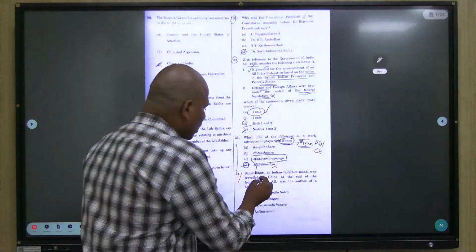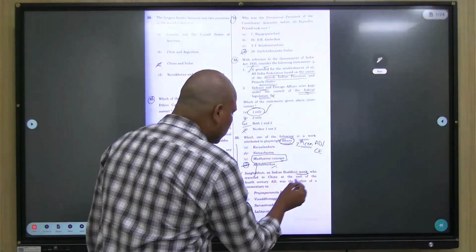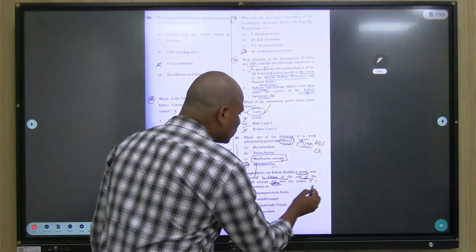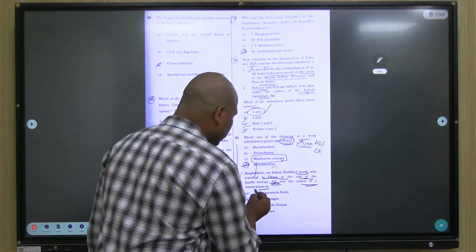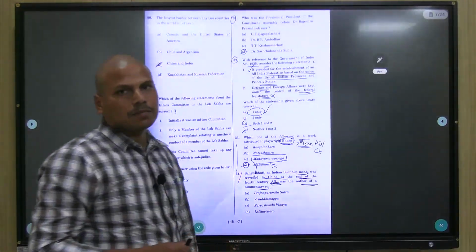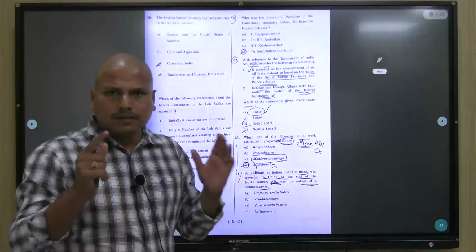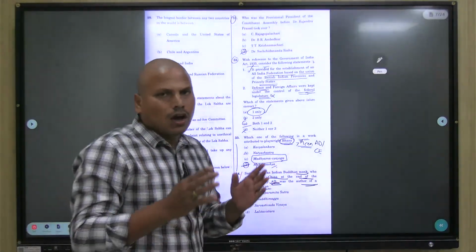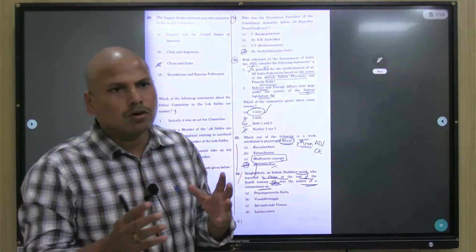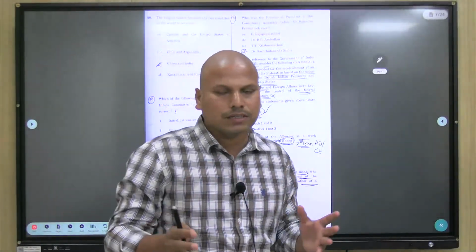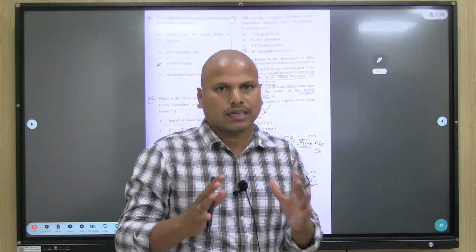Next. Sanghabhuti, an Indian Buddhist monk who traveled to China at the end of 4th century AD, was the author of commentary on. See, this is definitely a difficult question, because in any general book or any NCERT, any standard book that we follow for UPSC history, this name doesn't occur in general.